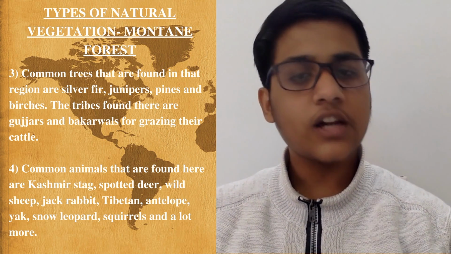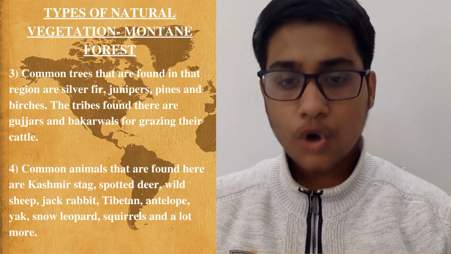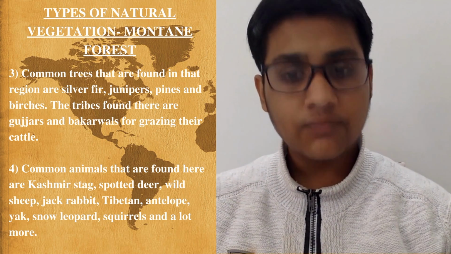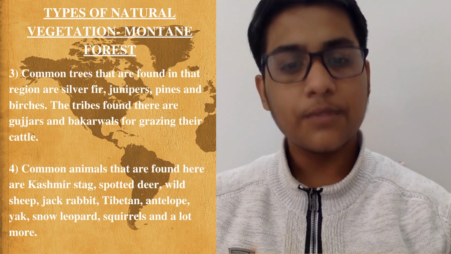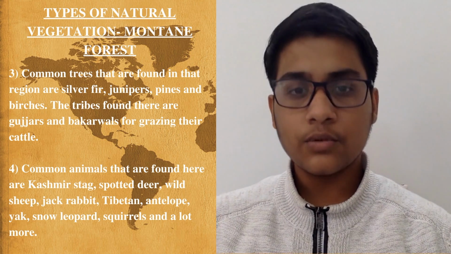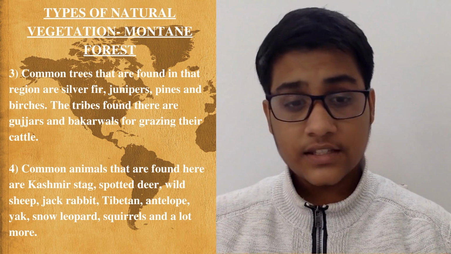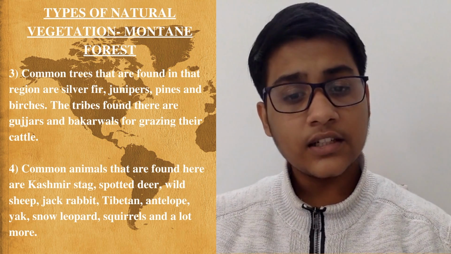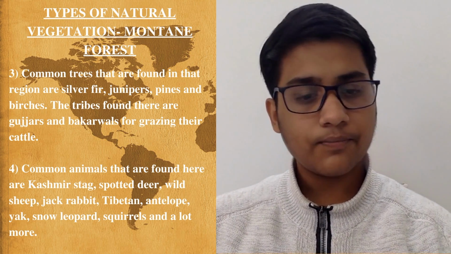The next type, temperate grasslands, are common at around 3600 meter. Common trees that are found in that region are silver fir, junipers, pines, and birches. The tribes found there are Gujjars and Bakarwalas, for grazing their cattle. At higher altitudes mosses and lichens form a part of tundra vegetation.